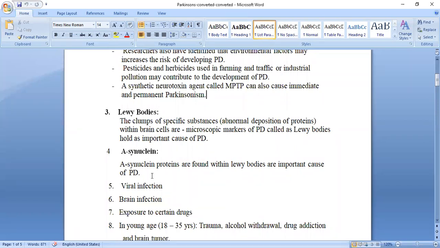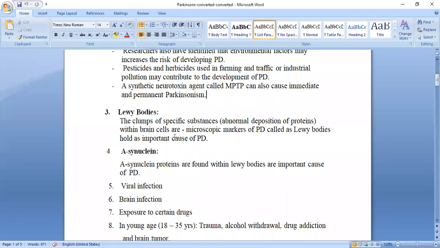This is a protein. This protein is found in the Lewy body. This protein, synuclein, found in the Lewy bodies, is an important cause of Parkinson disease. That cluster we call a Lewy body, and inside that is the deposition of protein. Which protein? Synuclein. These synuclein proteins found within the Lewy bodies are an important cause of PD.